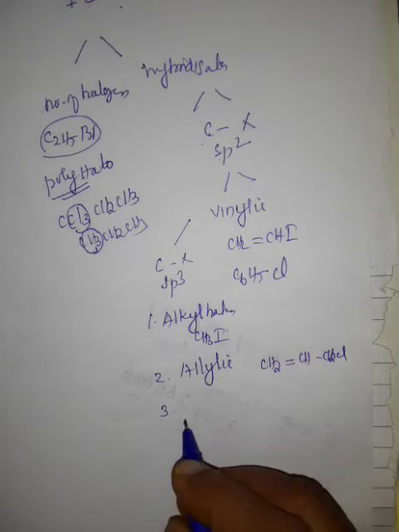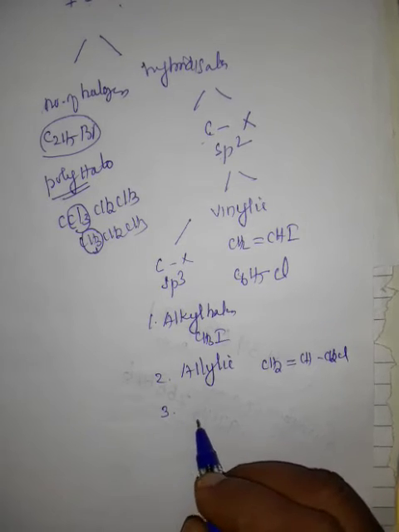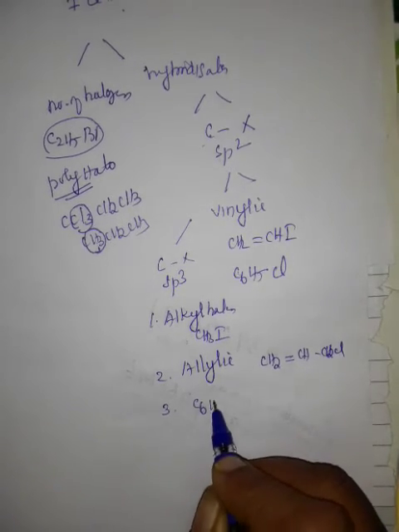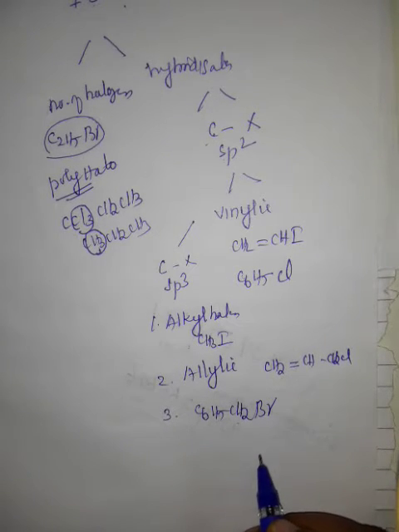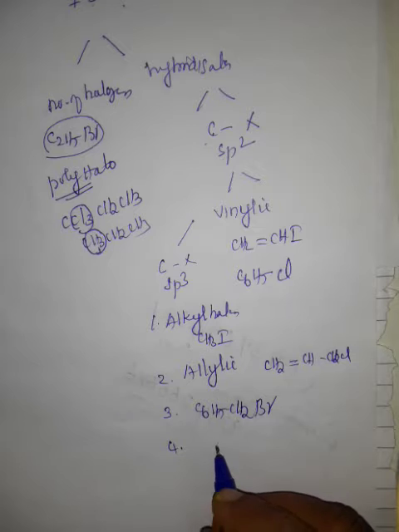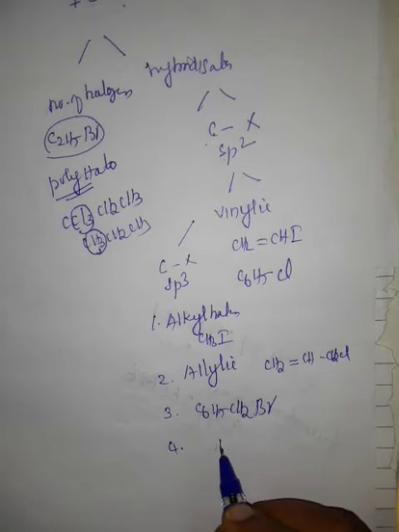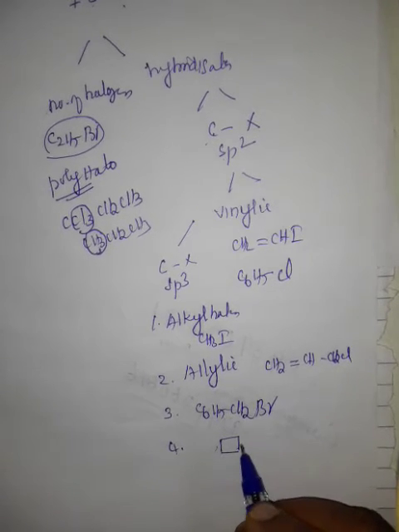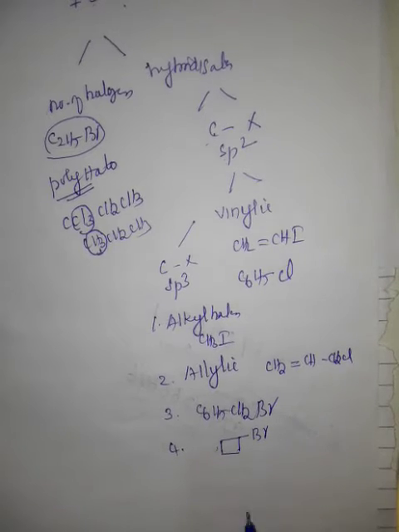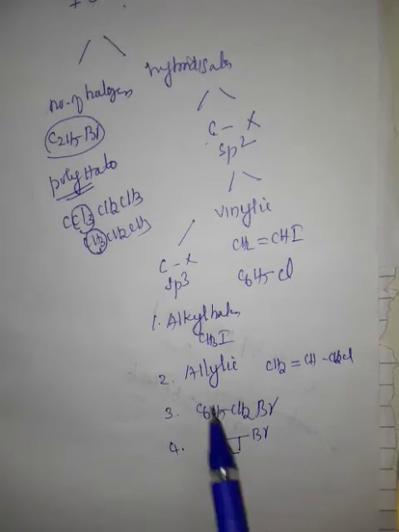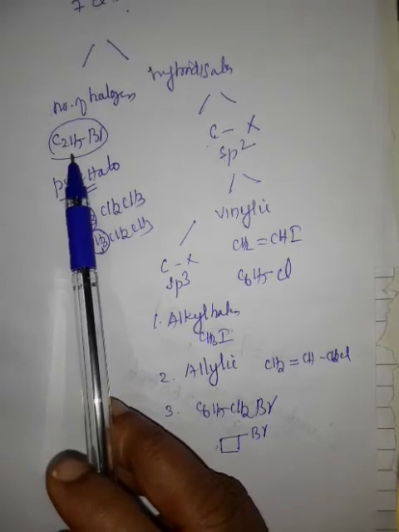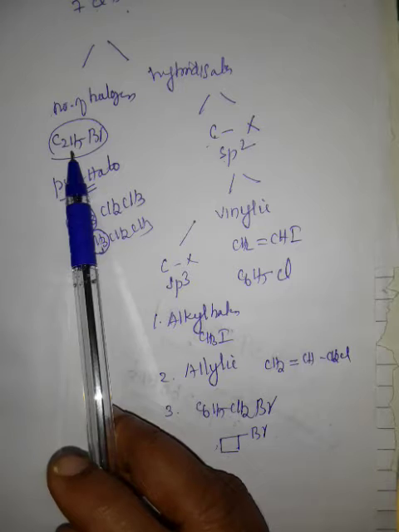Number three, benzylic halides having a benzyl group, that is C6H5CH2Br, benzyl bromide. Next, number four, alicyclic halides, that is bromocyclobutane. Cyclobutane is this one. If there is a branch like Br, this is called bromocyclobutane.